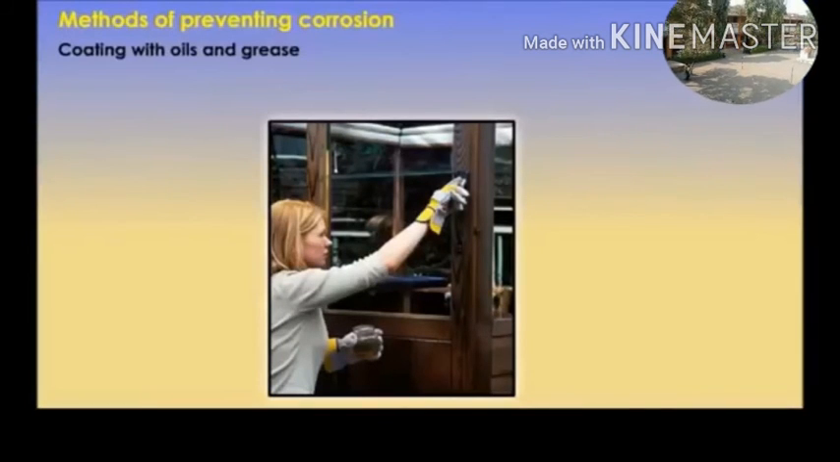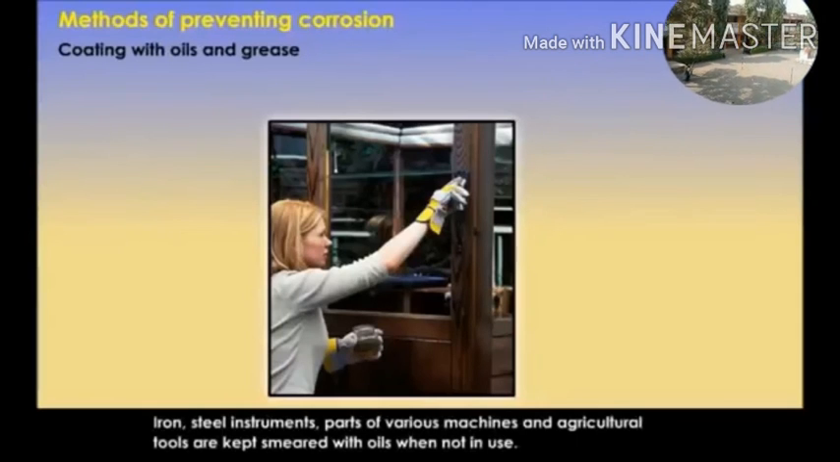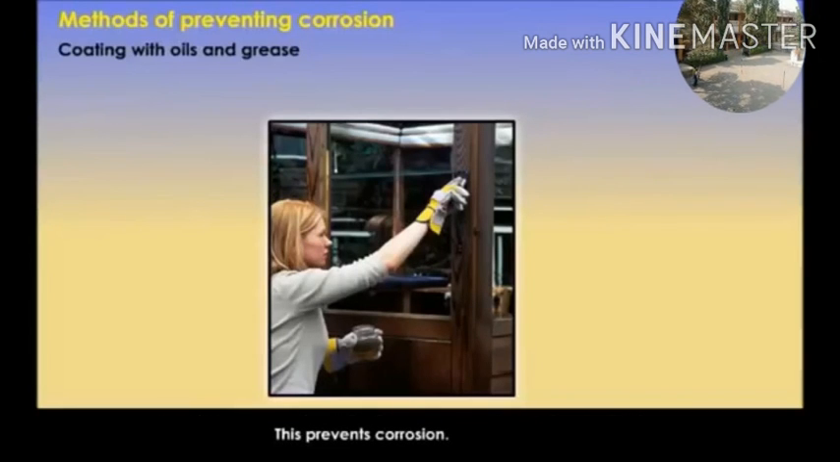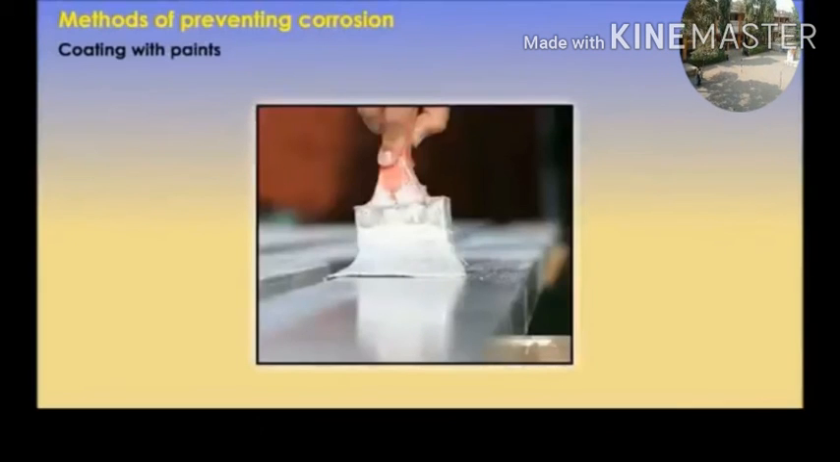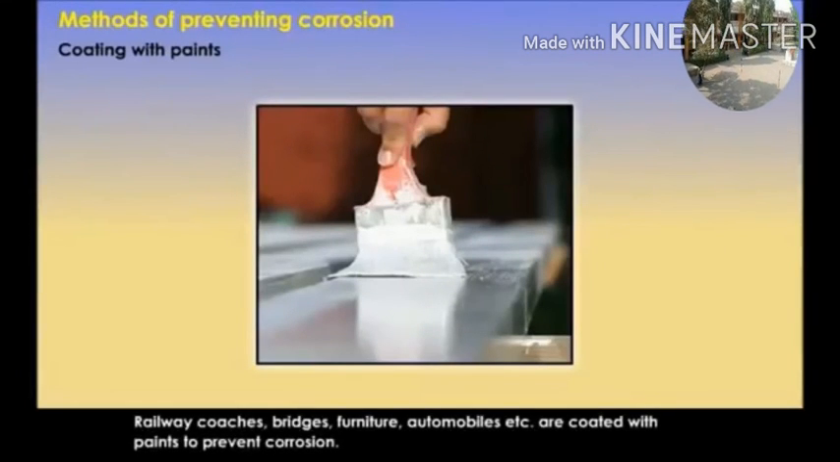Coating with oil and grease. Iron and steel instruments, parts of various machines and agricultural tools are kept smeared with oil when not in use. This prevents corrosion. Coating with paints. Railway coaches, bridges, furniture, automobiles, etc. are coated with paint to prevent corrosion.